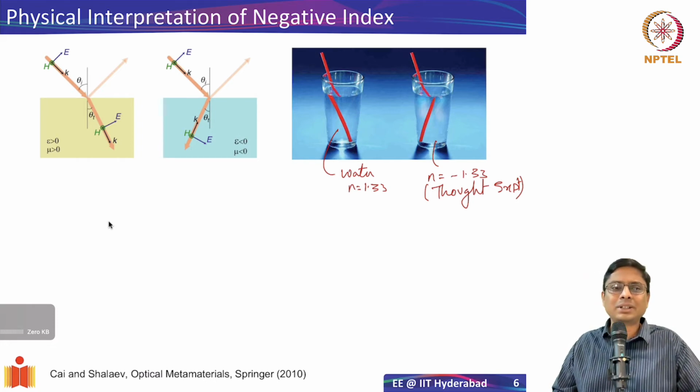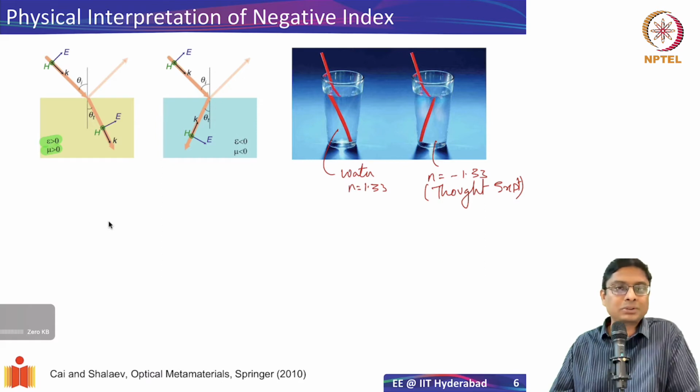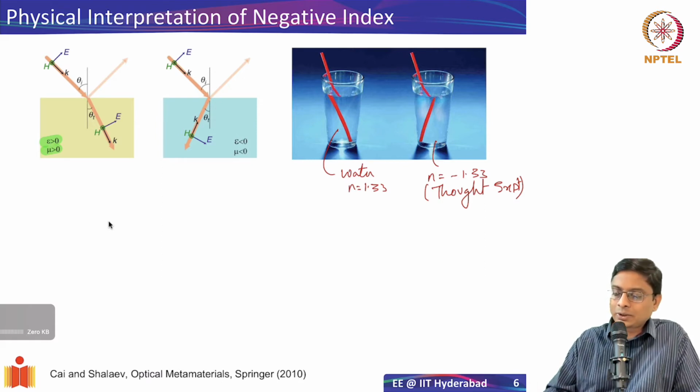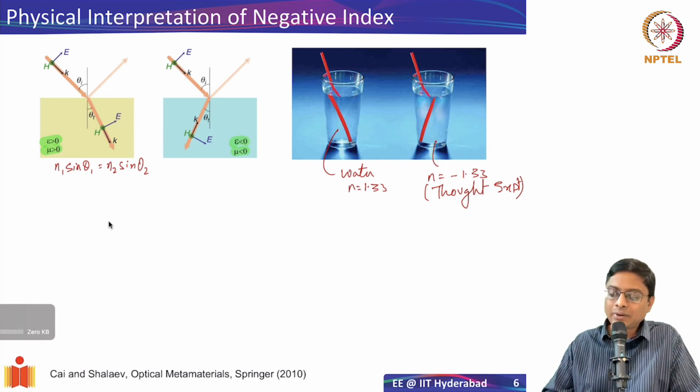And a maybe more intuitive way of looking at it is this. If you have a positive index, with both epsilon and mu greater than 0, it obeys the natural Snell's law, sin theta 1 equal to n2 sin theta 2. We have seen this already. So a light incident on this bends in this fashion. There's nothing surprising about the figure on the left, but the figure on the right is a negative index medium, and now it exhibits a different behavior. So this is my negative index in the bottom, and then air is still there. There's an interface between the positive and negative index.